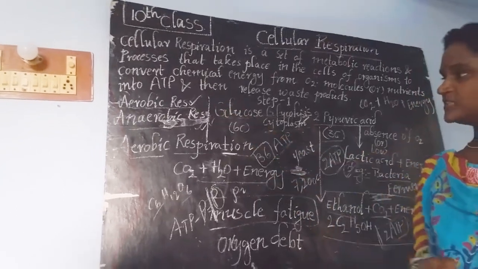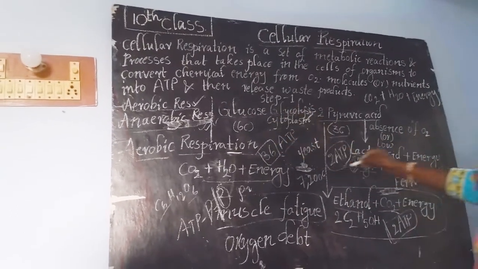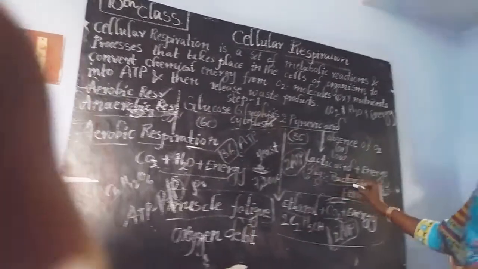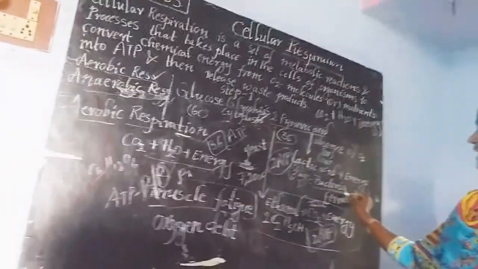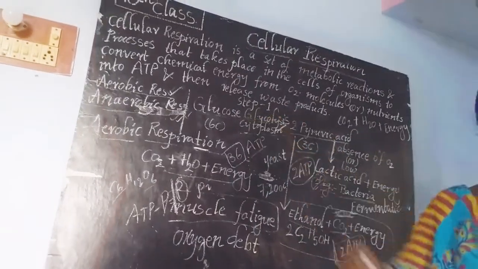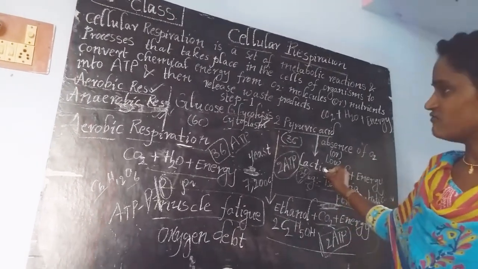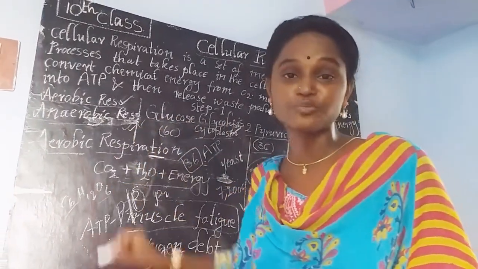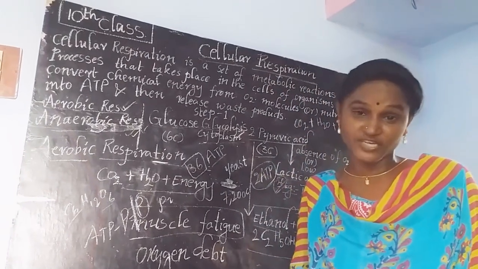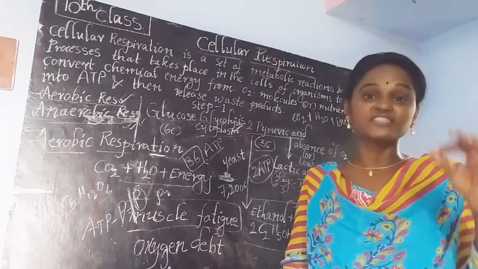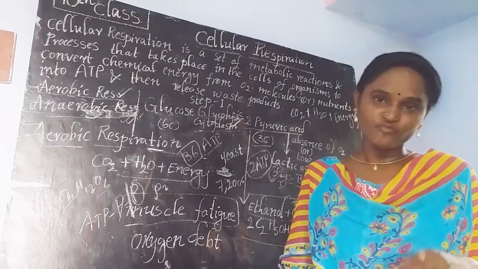Okay? Here, as we discussed in bacteria, how bacteria undergo anaerobic respiration and produce lactic acid, in the same way our muscles also produce lactic acid as a byproduct of anaerobic respiration.